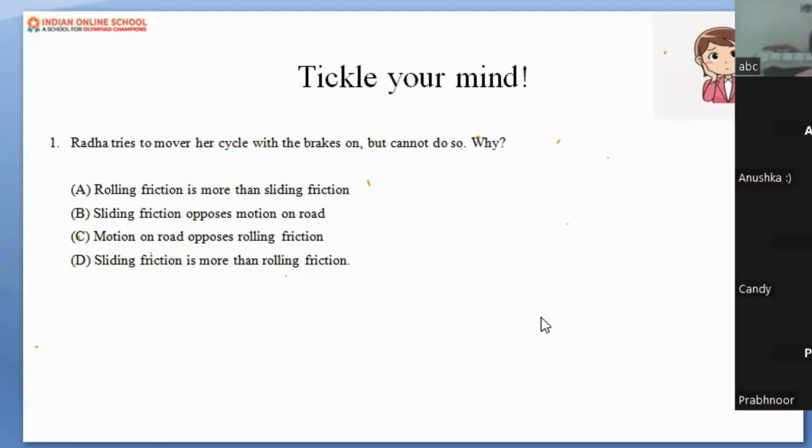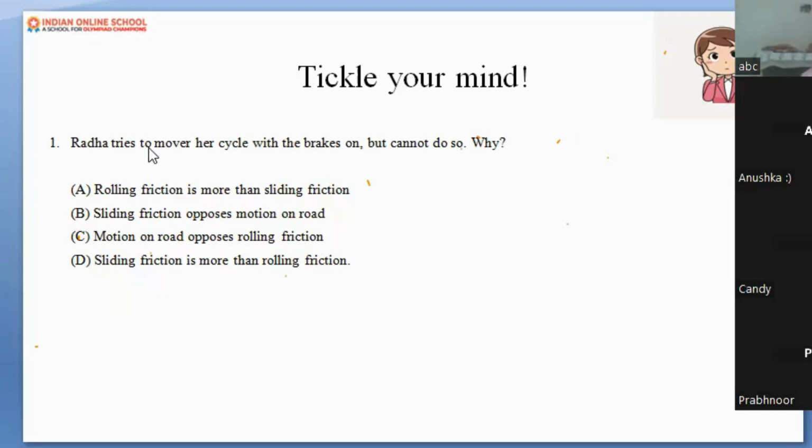Can you speak out the answer? Because the motion on the road opposes the rolling friction. So what is the option? Which option is correct? C. Which one? The C one. Can you read it again?